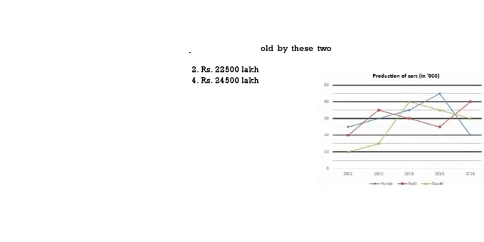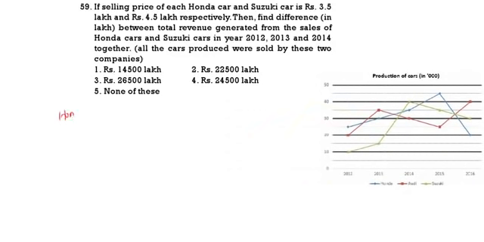Now, total revenue of Honda and Suzuki. Honda in 2012, 13, 14. So, it is 3.5 lakhs. So, 3.5 into, in 12 Honda.